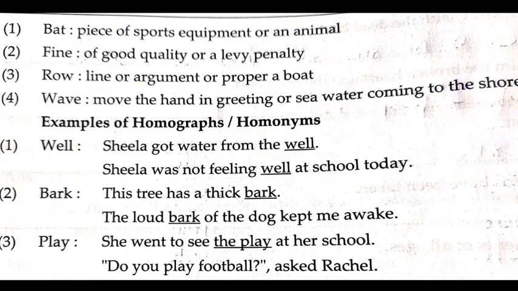Row. Row means line or argument or to propel a boat. Fourth one, wave. Move the hand in greeting, or see water coming to the shore. Now we have understood words which have double meanings. Now let us study the examples of homographs in sentences. Well. Sheila got water from the well. Sheila was not feeling well at the school day.